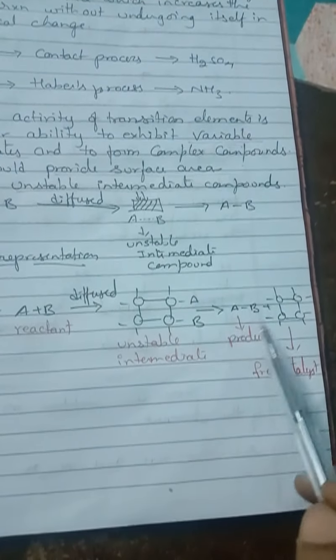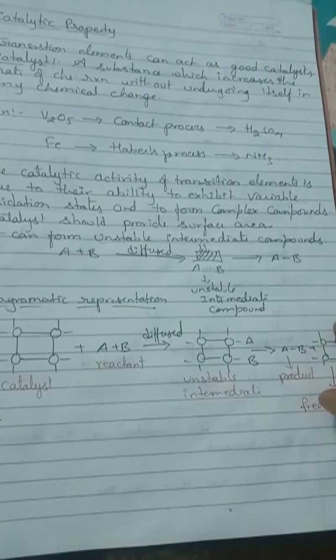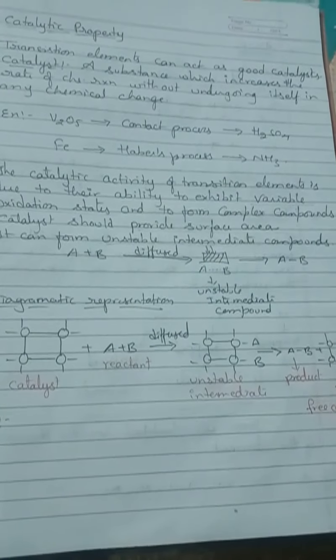Furthermore, what happens in the reaction? A bonded with B, so we got the product here, and again we get back the free catalyst. The catalyst we get at the last is called the free catalyst. This catalyst can be used in another chemical reaction. So a catalyst is a substance which increases the rate of a chemical reaction without undergoing any chemical change.